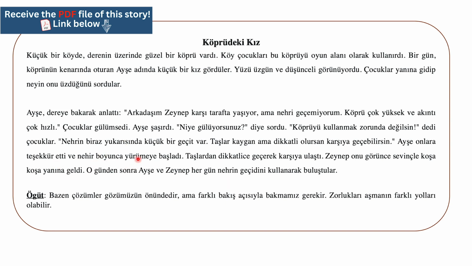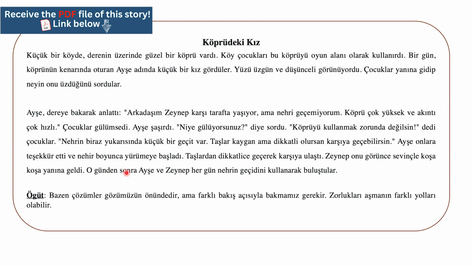O günden sonra Ayşe ve Zeynep her gün nehrin geçidini kullanarak buluştular. From that day on, Ayşe and Zeynep met every day using the river passage. O günden sonra. Sonra means later. Then sonra after. Gün means day. O means that here.